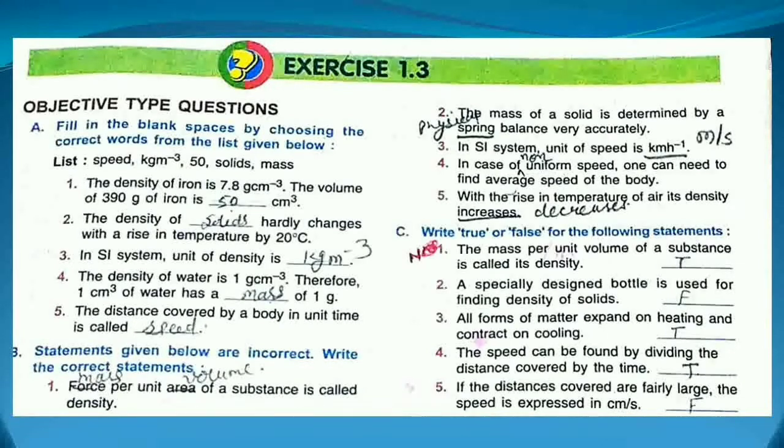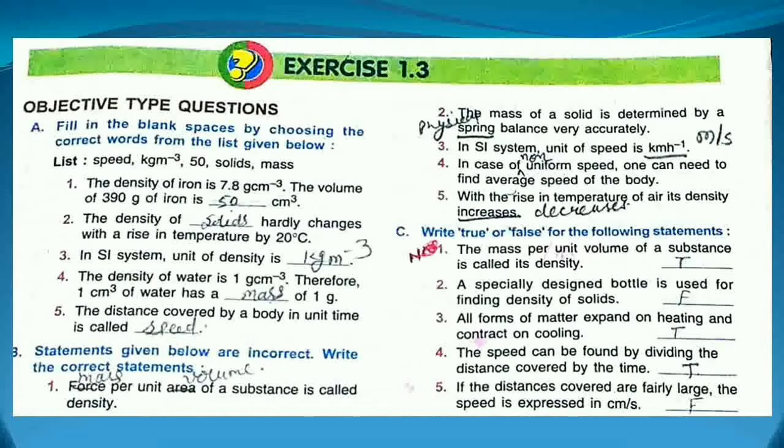Actually, dash of 1 gram, that means what belongs to gram? That means mass. Only mass can come in gram or kilogram. So the correct answer will be mass. The fifth one: the distance covered by a body in unit time is called the speed, or we can say that the rate of change of motion of an object is called the speed.